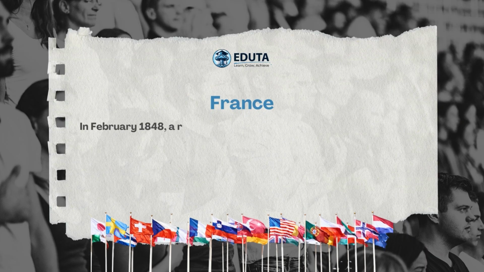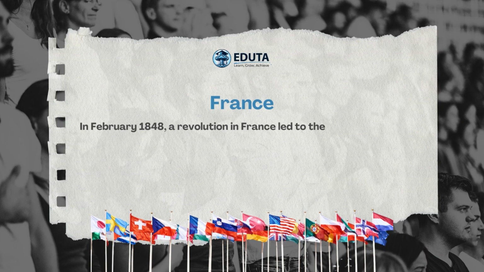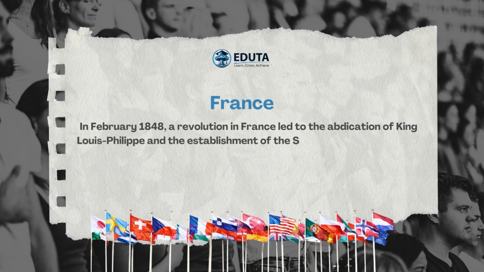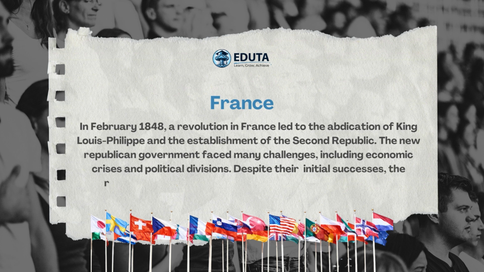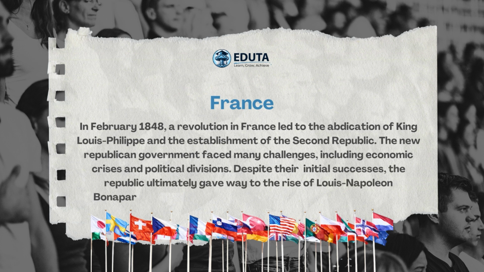France. In February 1848, a revolution in France led to the abdication of King Louis Philippe and the establishment of the Second Republic. The new Republican government faced many challenges, including economic crisis and political divisions. Despite their initial successes, the Republic ultimately gave way to the rise of Louis Napoleon Bonaparte, who declared himself Emperor Napoleon III in 1852.